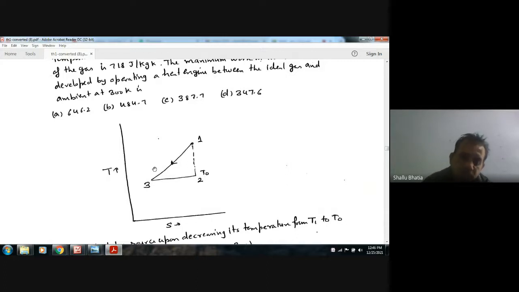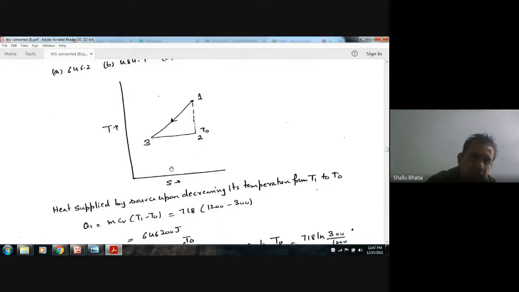For the process to be reversible, whatever the entropy decrease of the gas, the same amount of entropy increase of the engine should take place. Then we can say the process is reversible.